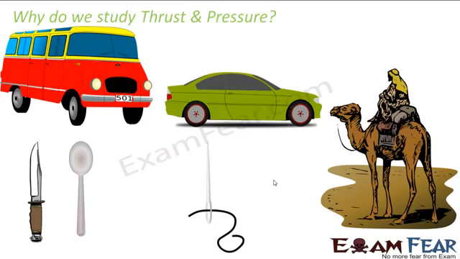Now, why are we talking about thrust and pressure in this lesson? Because thrust and pressure are in a way related to gravity. They are also related to the gravitational pull of the earth. You will come to know that as we go ahead. As we go ahead a few slides, you will get to know why we are talking about thrust and pressure in this lesson. So let us first understand what is thrust.